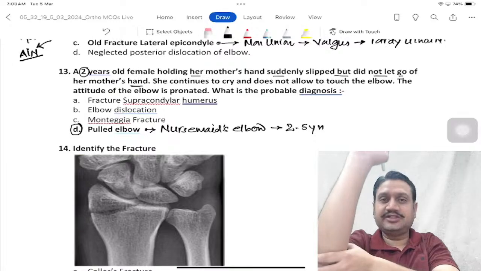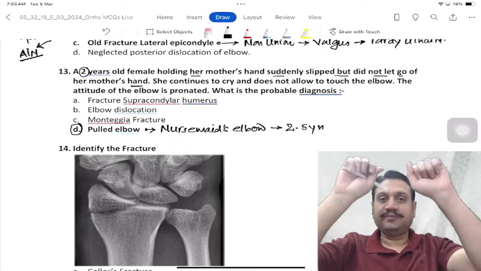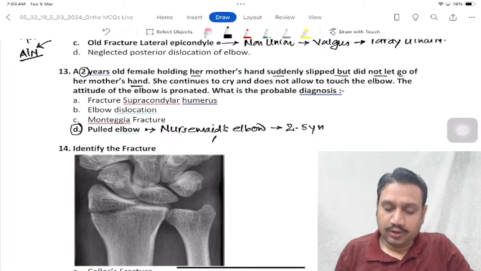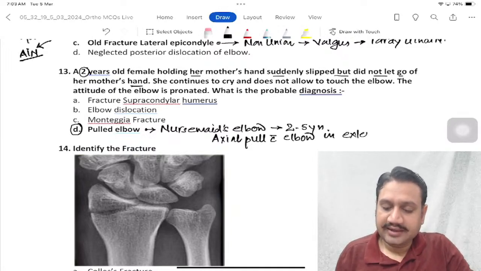With elbow in extension and forearm in pronation, right? So this is what happens, that axial pull. What was the mechanism? Axial pull with elbow in extension and forearm in pronation.